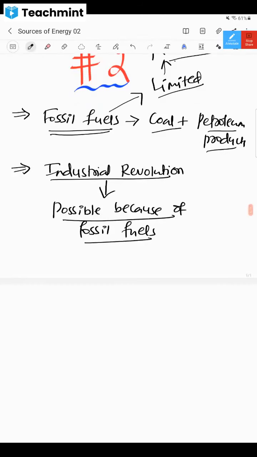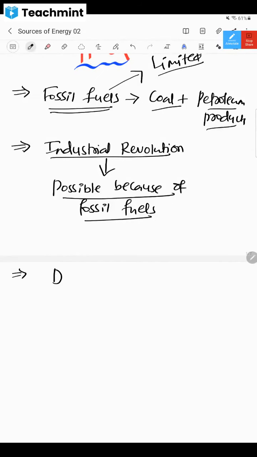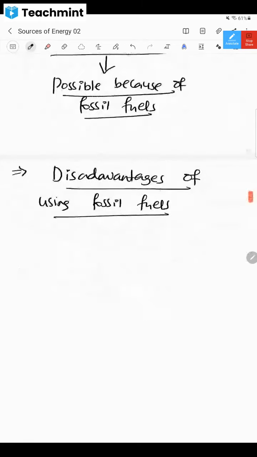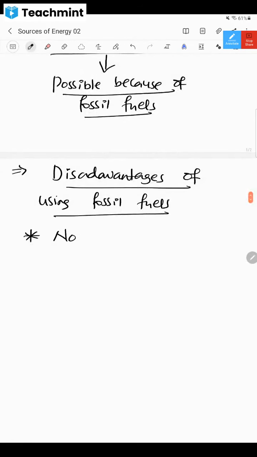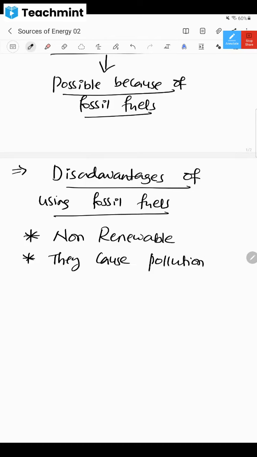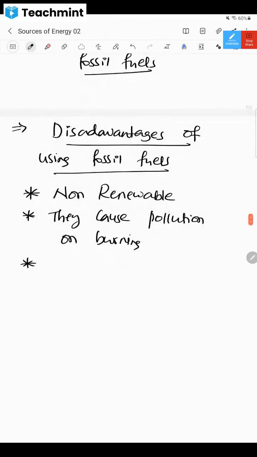Whenever we are using these fossil fuels, what are the disadvantages of using them? Yes, anyone? They cause pollution, sir. Okay. The first thing is they are non-renewable. This is one disadvantage. They will get over, and they cause a lot of pollution on burning. It may lead to acid rain also.